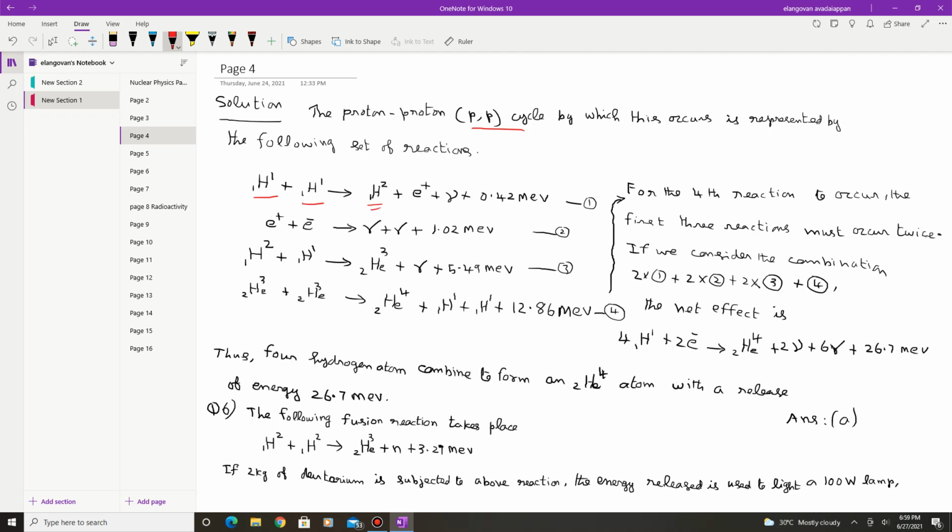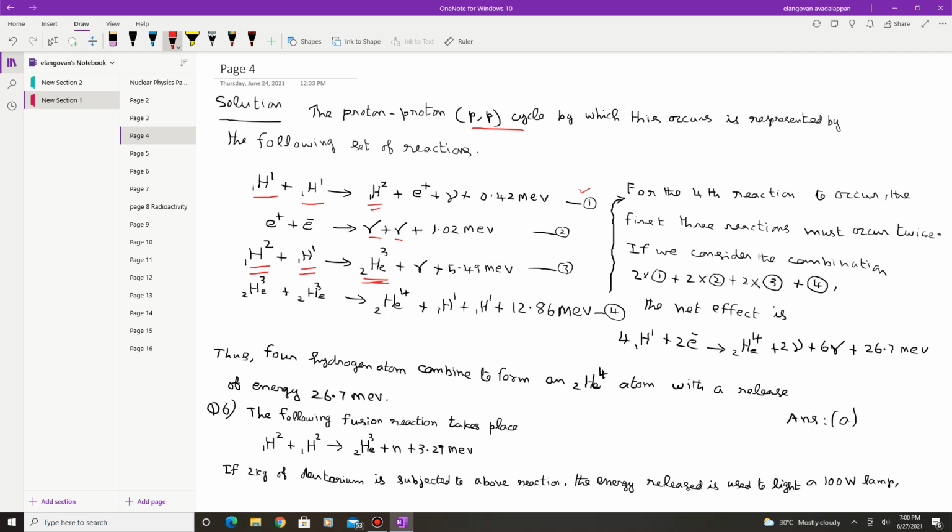This is one equation. This positron combines with an electron to give 2 gamma radiation plus 1.02 MeV, and this deuteron plus one proton combines to give helium with Z value 2 and A value 3, plus gamma, plus 5.49 MeV.